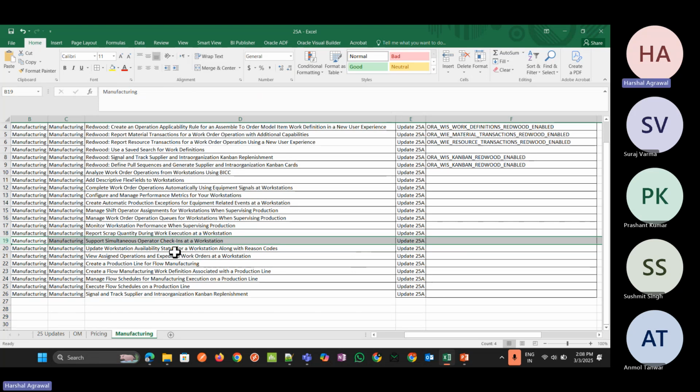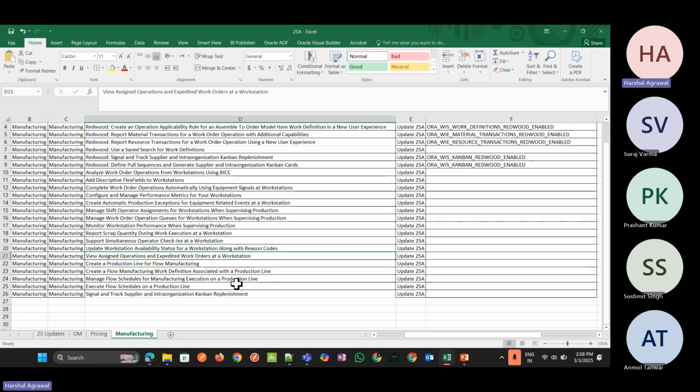Okay, so in the 25 Redwood pages that has been supported. So now let me go to update workstation availability status for a workstation along with the reason codes. Here we can edit the workstation status by selecting the reason for the change, and we can update the status code after the creation of the workstation. To enable this feature, we need to opt in, then only this will be enabled.